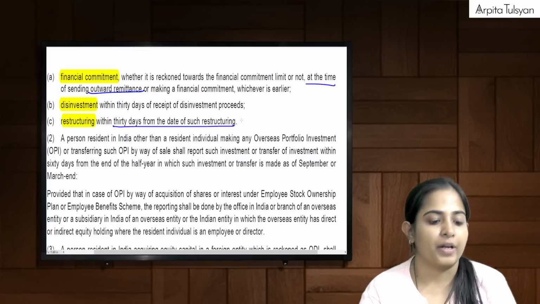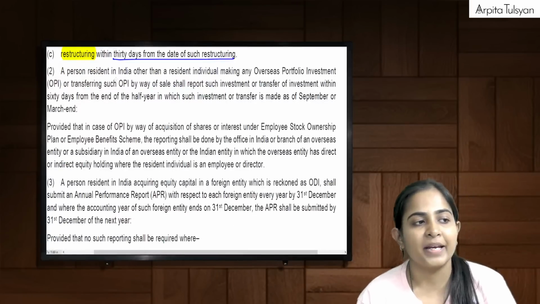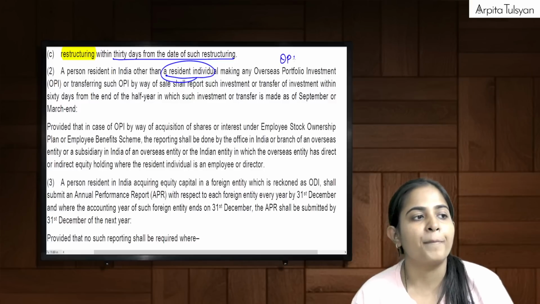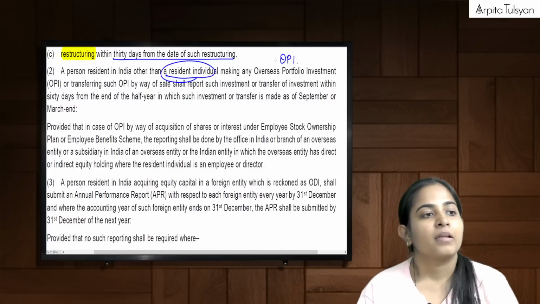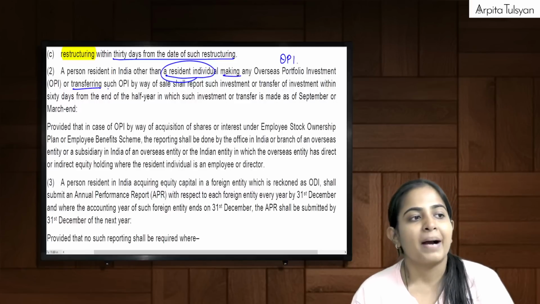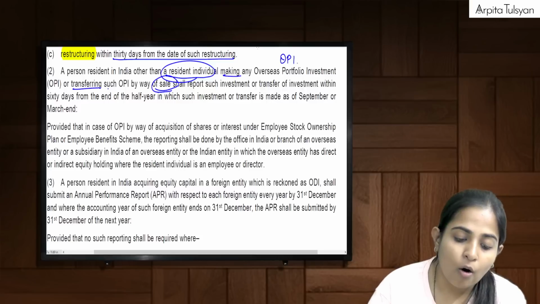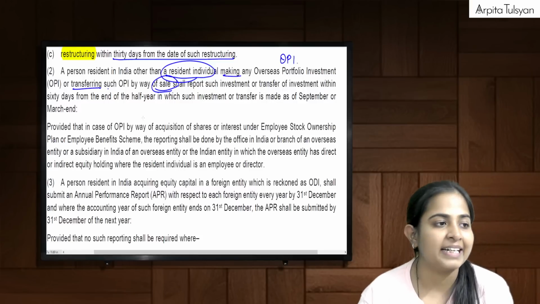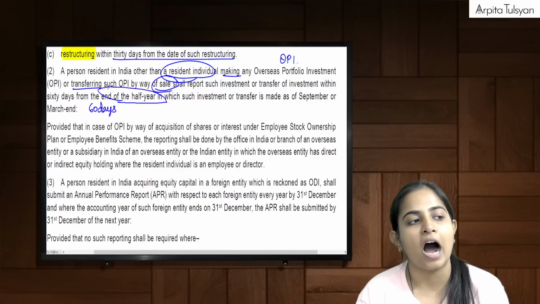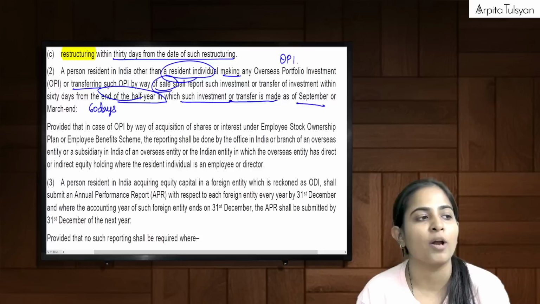Now see what they are telling us here. A PRI, other than a resident individual, making any OPI or transferring such OPI by way of sale shall report such investment or transfer within 60 days from the end of the half year in which the investment or transfer is made, as of September or March end.